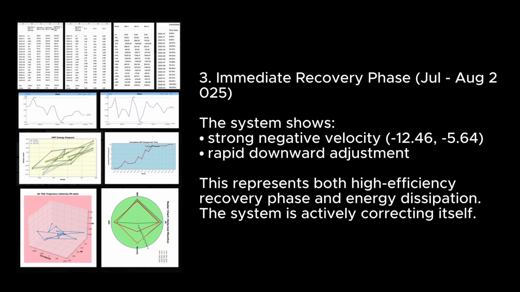3. Immediate recovery phase, July to August 2025. The system shows strong negative velocity, minus 12.46 to minus 5.60, for rapid downward adjustment. This represents both a high-efficiency recovery phase and energy dissipation. The system is actively correcting itself.